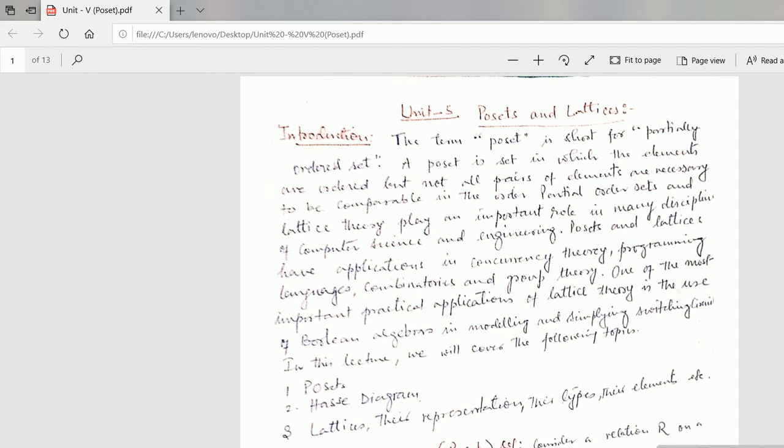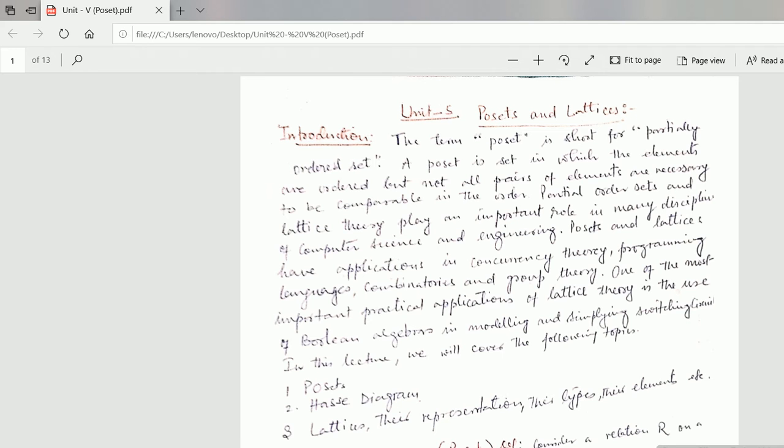Partially ordered sets and lattice theory play an important role in many disciplines of computer science and engineering. Posets and lattices have applications in concurrency theory, programming languages, combinatorics, and group theory.